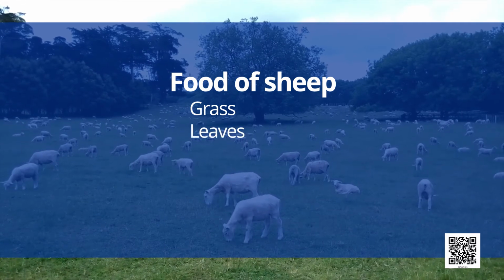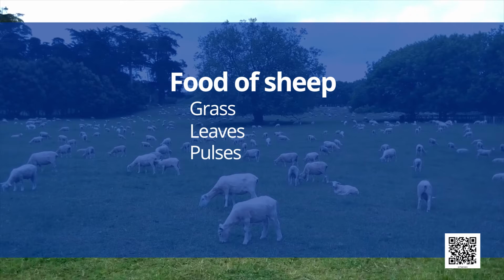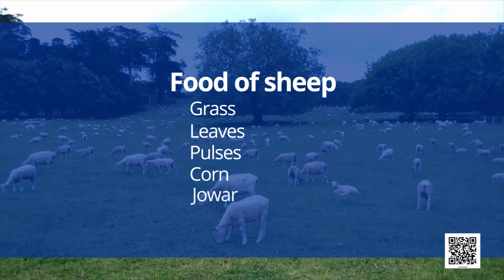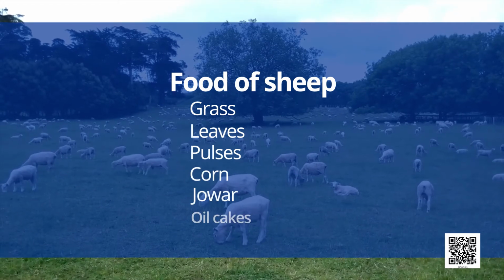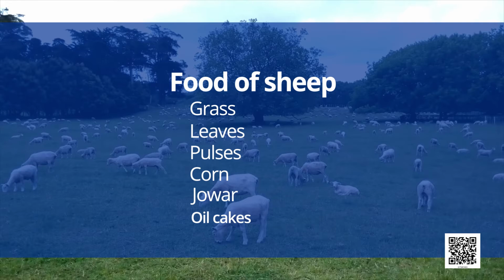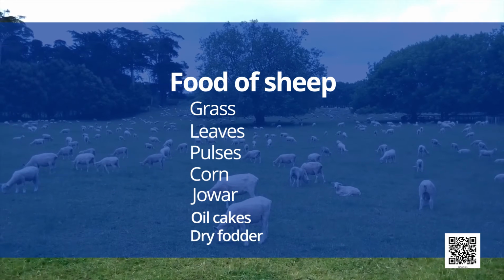But they are also fed with a mixture of pulses, corn, jowar, oil cakes, and dry fodder.